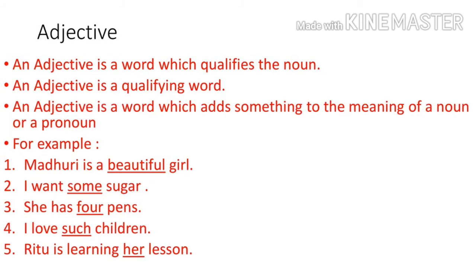Adjective. An adjective is a word which qualifies the noun. An adjective is a qualifying word. An adjective is a word which adds something to the meaning of a noun or pronoun. For example, Madhuri is a beautiful girl. I want some sugar. She has 4 pens. I love such children. Ritu is learning her lesson.